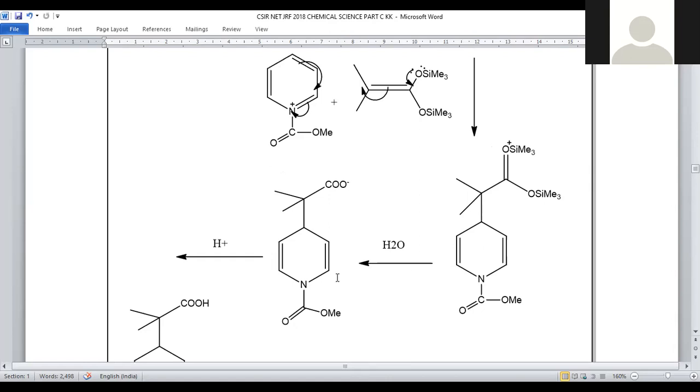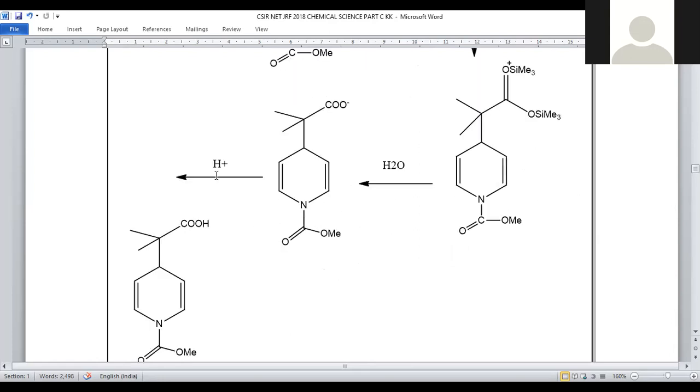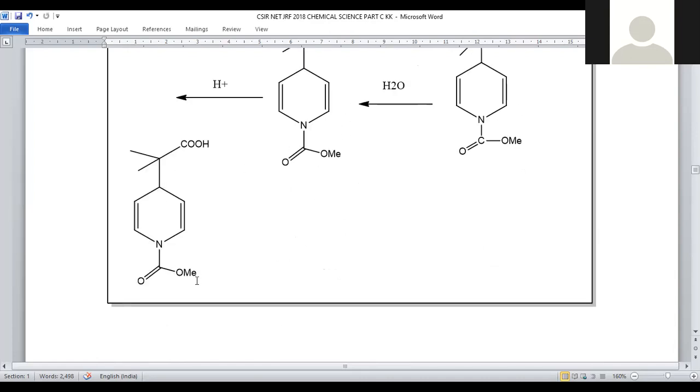Now this oxonium ion is subjected to hydrolysis. In the next step, hydrolysis will be carried out. What it will do during the hydrolysis is that the silyl moiety will be entirely discarded, so that we will get CH2, C double bond O minus, a carboxylate, generated. Hydrolysis is carried out between oxygen and silicon, so that here the double bond to O is already there, and here it will be discarded and the O minus carboxylate will be generated. Further, protonation under a protic solvent converts it into a carboxylic acid, right?